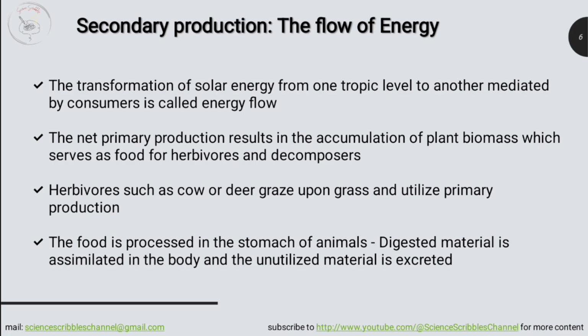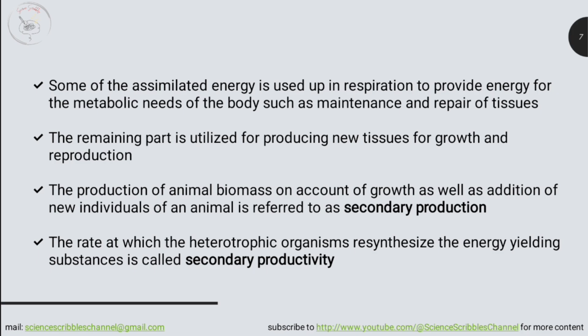This consumed plant biomass is processed within the herbivore and a part is assimilated. And a net part of the assimilated, after their metabolic needs, becomes the added biomass of the herbivore. This added biomass is the secondary production, which is available to the next level of consumers, that is, to the primary carnivore. So, secondary productivity is the rate of formation of new organic matter by a heterotroph or consumer. This process of transformation of food and energy is repeated in further higher level consumers of the ecosystem.